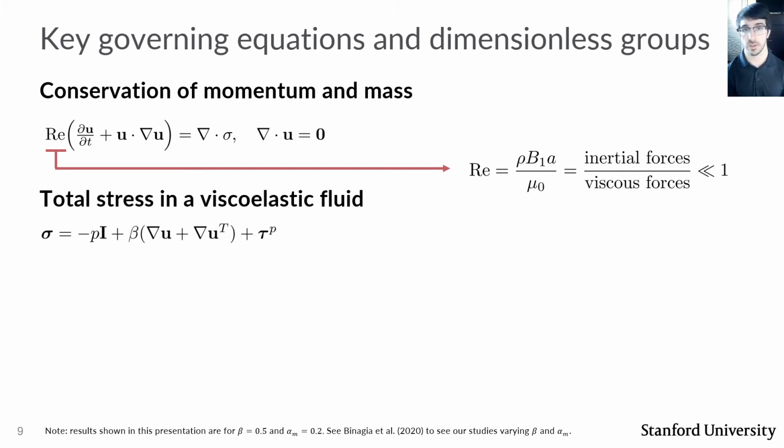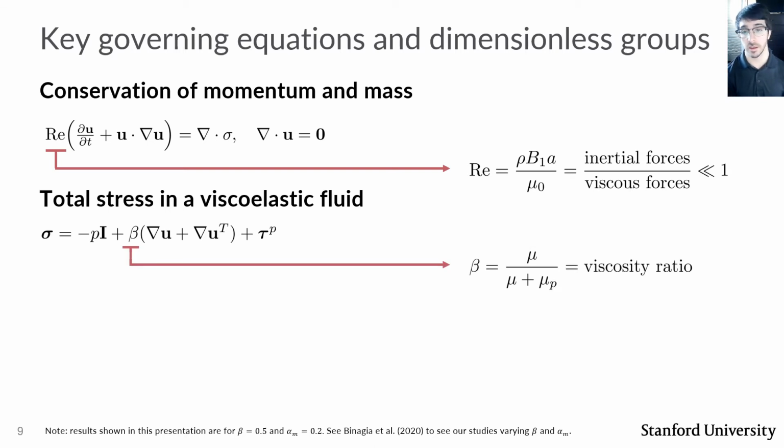Well, the stress in a viscoelastic fluid consists of two parts. First, we have a contribution from a Newtonian solvent, and then secondly, we have an extra polymer stress, tau superscript p, coming from deformation of polymer molecules immersed in the fluid. In this equation, we have the dimensionless group beta, the viscosity ratio, which measures the fraction of the fluid that is the Newtonian solvent. And it is the ratio of the solvent viscosity to the total solution viscosity.